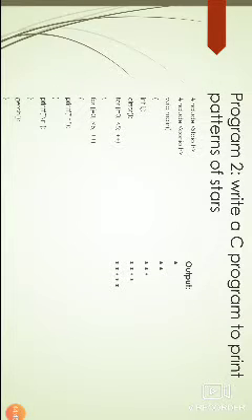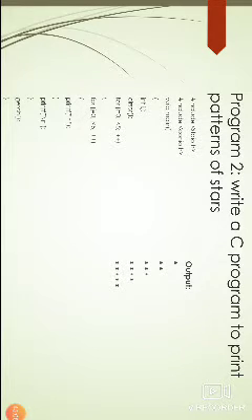So here is a C program for printing stars. Hash include, I'm including two header files, that is stdio.h and conio.h. void main function, int i, j. I'm declaring two variables i, j. clrscr means clear the output screen.